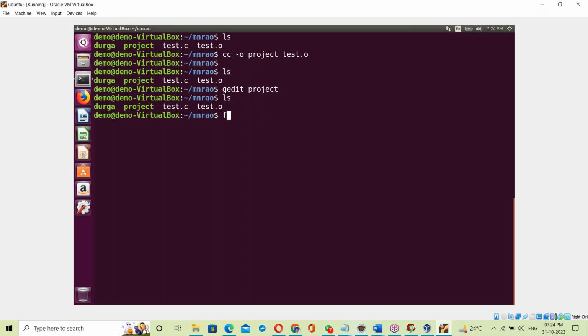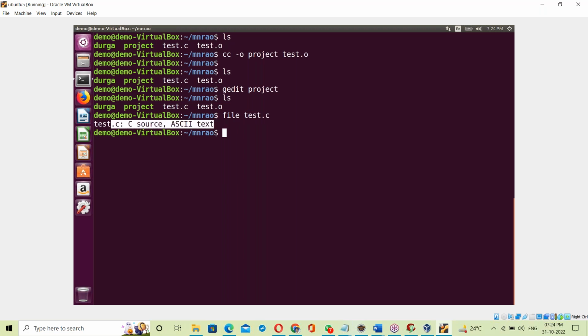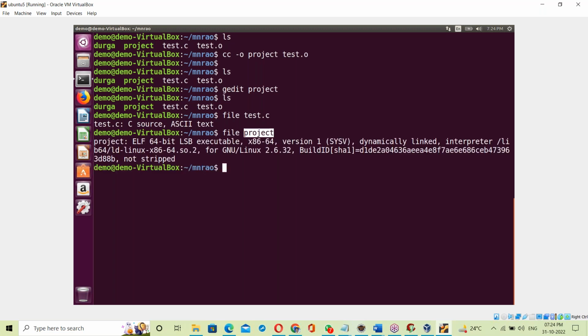Next, in Linux we have a file command to check the type of an exe file. Suppose I'm checking the test.c file. This file command checks the type of that program. test.c: C source, ASCII text. Same thing, I'm checking the project exe file. The file command checks the type of that file. See that? Executable. So project is the executable file.